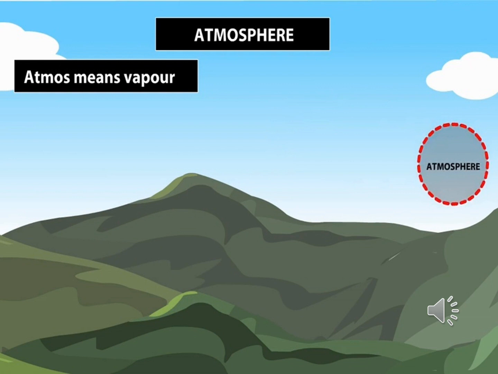So the atmosphere extends about 1000 km above the surface of the earth. The atmosphere is held close to the earth because of the earth's gravity. Okay, when you throw the ball up, suddenly it will come down.